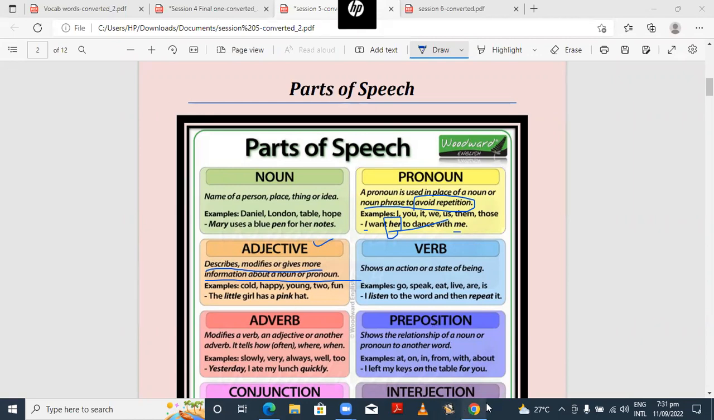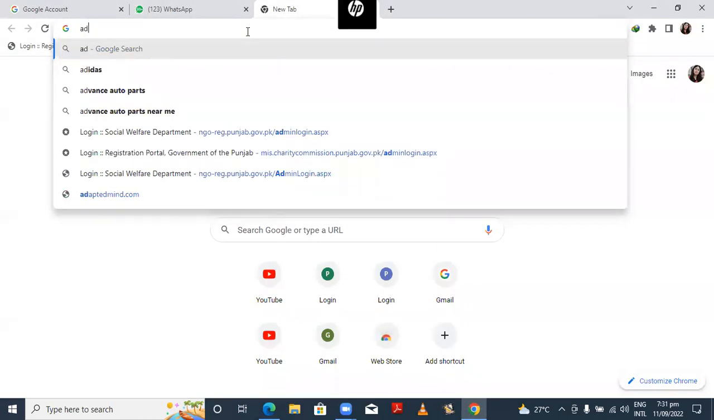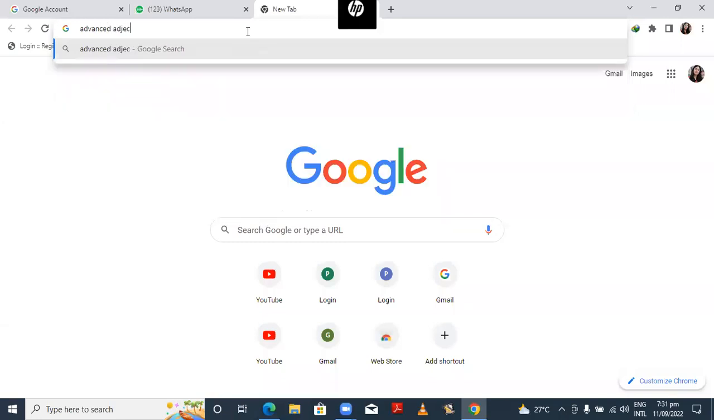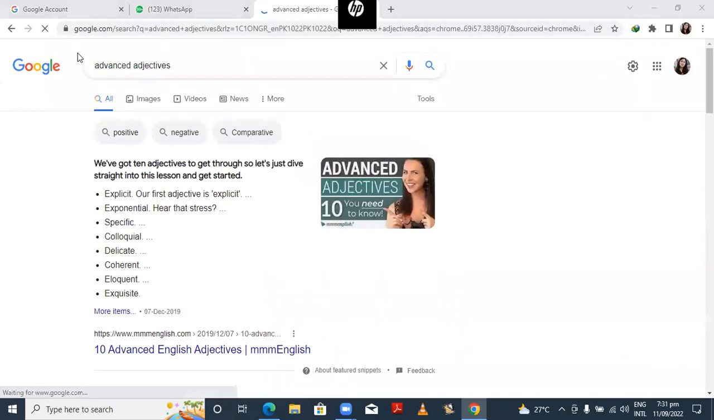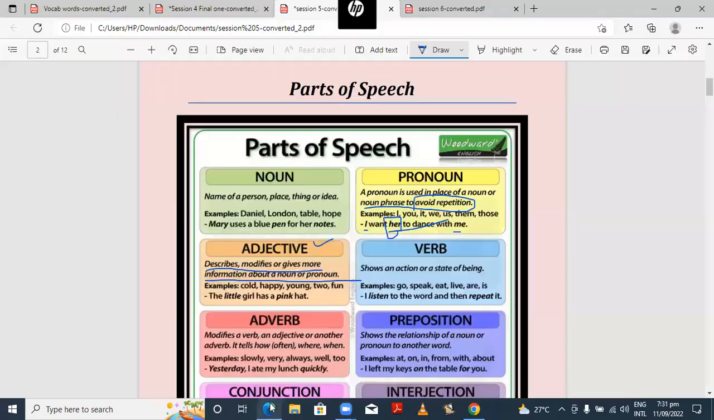I would suggest you go on Google and search for advanced adjectives. And by using these adjectives, you will enhance your communication. Explicit, exponential, specific, colloquial, delicate, coherent, eloquent, exquisite. These are all adjectives. Don't go with older adjectives: cheerful, horror, honest, bad, good, cold, hot. No, these are very dull adjectives. Go on Google, search for some good adjectives. Got it? You guys getting me? So you have to search in that way.